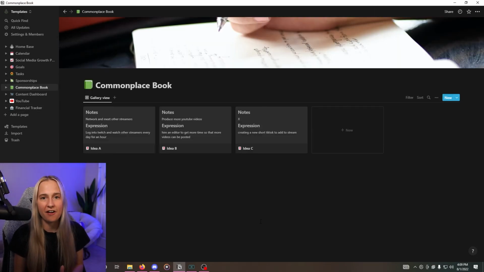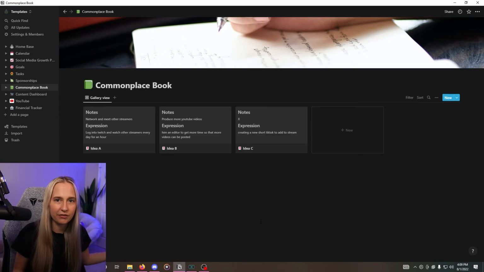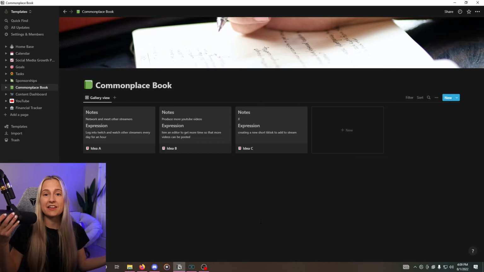And this is the Commonplace book. Our brains are not meant for remembering, they are meant for thinking and brainstorming. And so it is a really good idea to have a journal or a notebook. And for me, it's really hard to organize that journal and notebook because say I wrote something years ago in a journal that I don't even look at anymore. Whereas this is going to be able to keep all of your ideas no matter what.